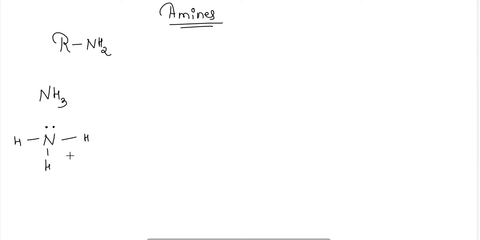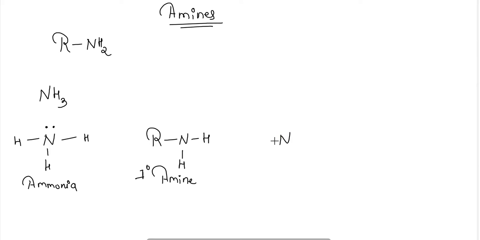Here, when one of the hydrogens from the ammonia is replaced with an alkyl group, it will be termed a 1-degree amine if one alkyl group is attached to the ammonia. Similarly, if two alkyl groups are attached, meaning two hydrogens of ammonia are replaced by alkyl groups, it will be termed a 2-degree amine or secondary amine.